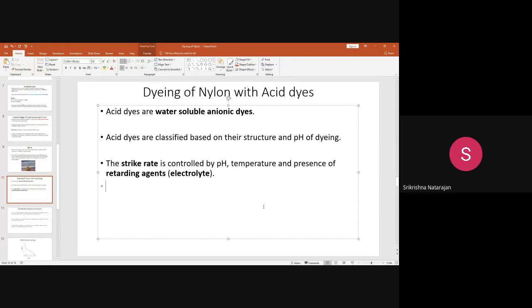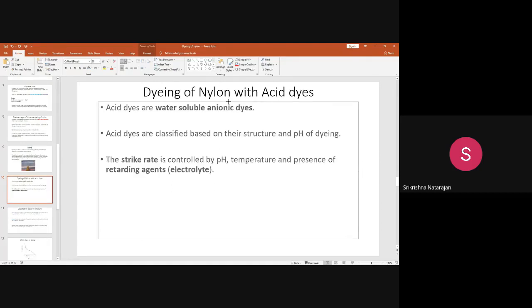That strike rate has to be controlled. It is controlled by the pH, temperature, and the presence of electrolyte, which is otherwise called the retarding agent. A retarding agent is one which controls the strike rate. So in this dyeing, the addition of retarding agent is important.